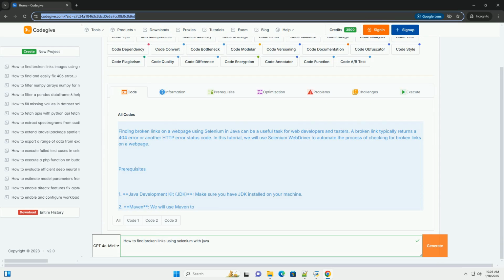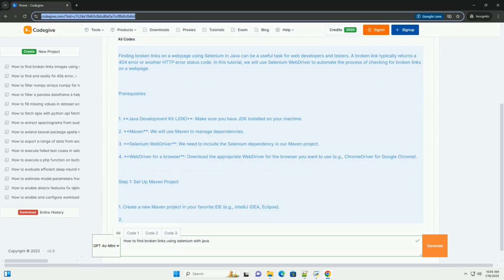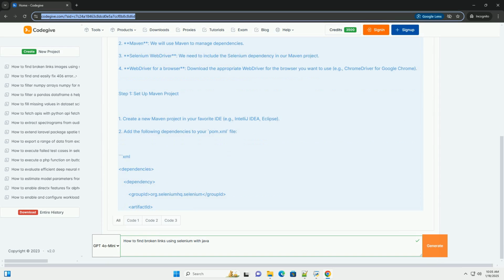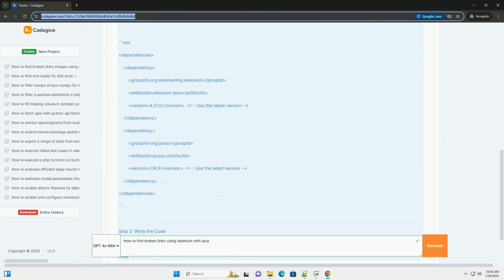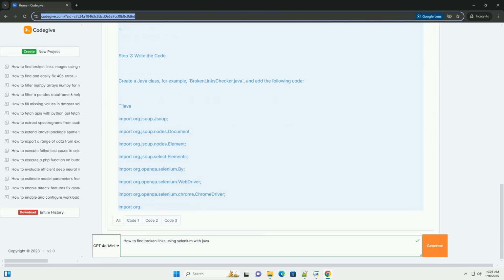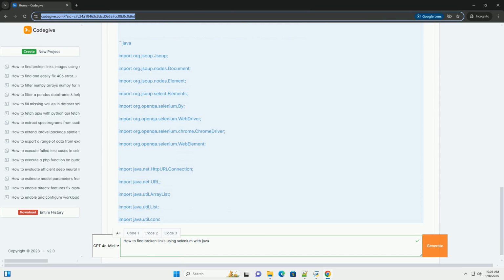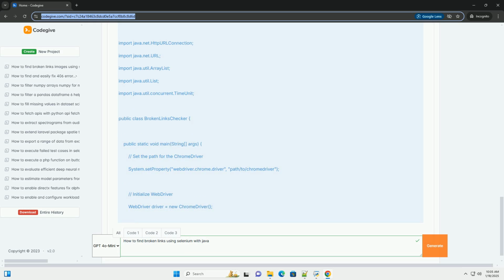Finding broken links on a web page using Selenium in Java can be a useful task for web developers and testers. A broken link typically returns a 404 error or another HTTP error status code. In this tutorial, we will use Selenium WebDriver to automate the process of checking for broken links on a web page.